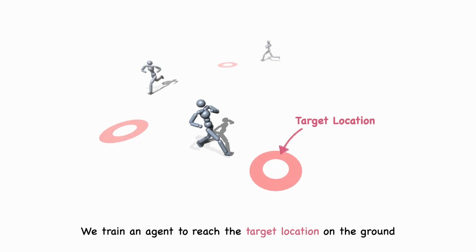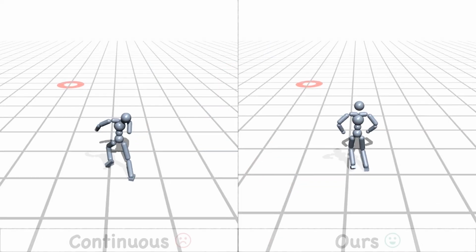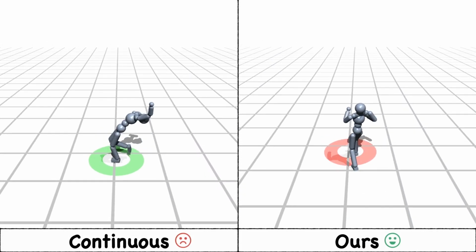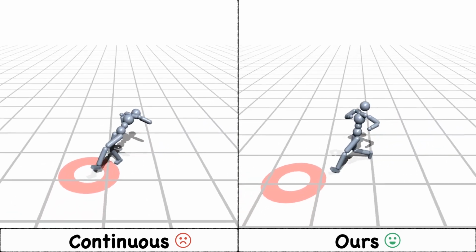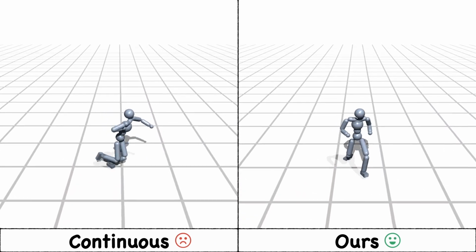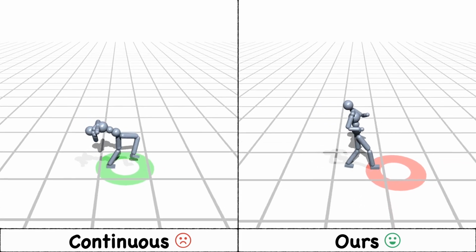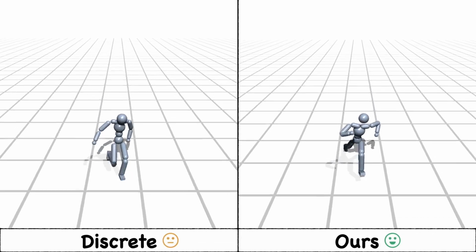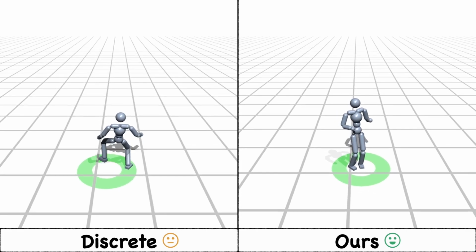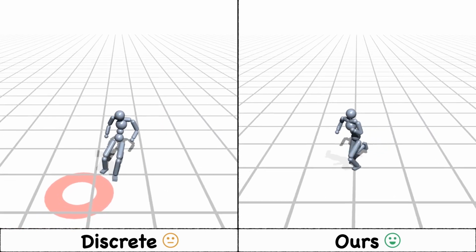Lastly, we train an agent to reach the target location on the ground. Similar to the previous examples, continuous model exhibits awkward motions as it fails to guarantee the naturalness without dense style reward. Unlike the continuous latent model, both discrete and hybrid latent models can generate plausible motions when reaching the target location.